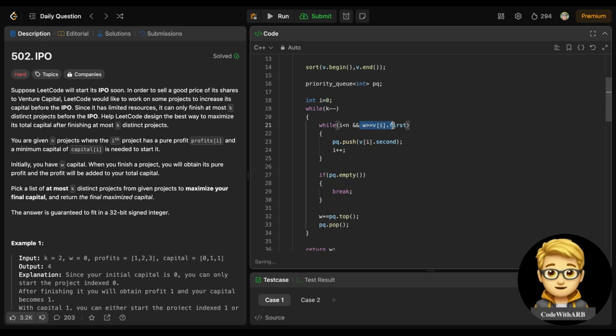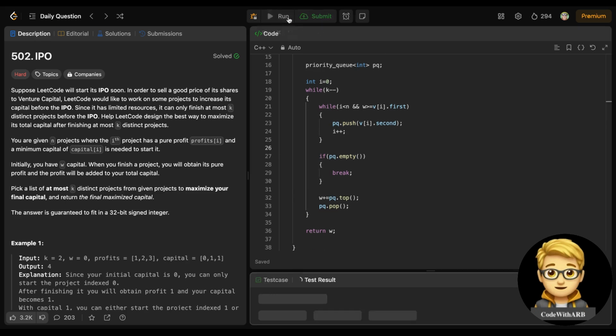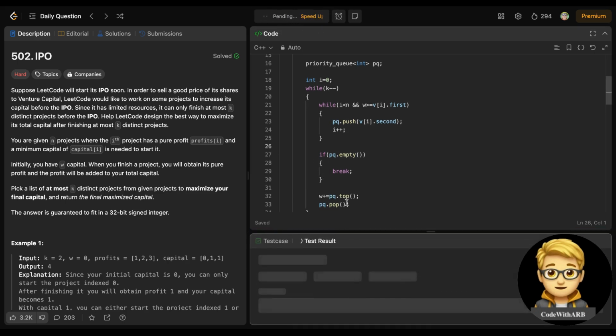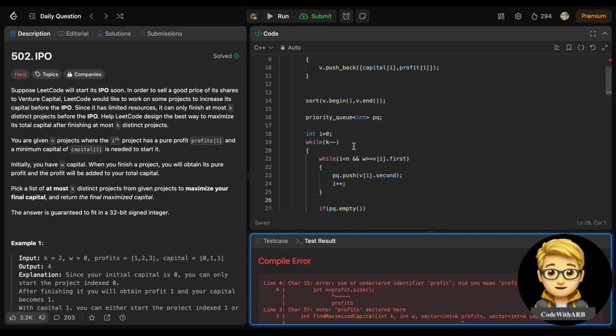If any capital[i] is not less than or equal to the current wealth, it means we don't have any elements left in my priority queue. So I need to check that. So this would be the approach. Let's try to run this, and I think I have not missed any edge cases.